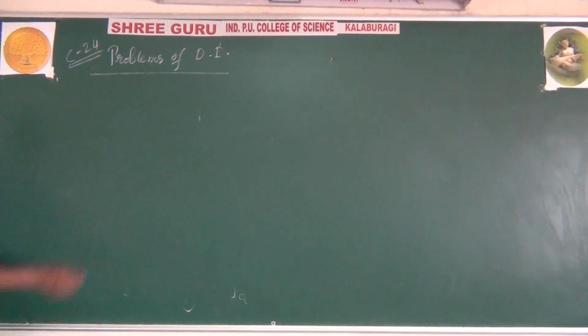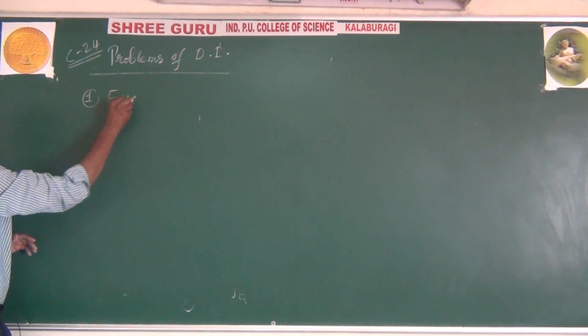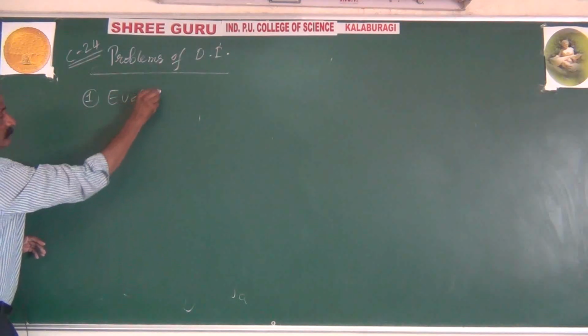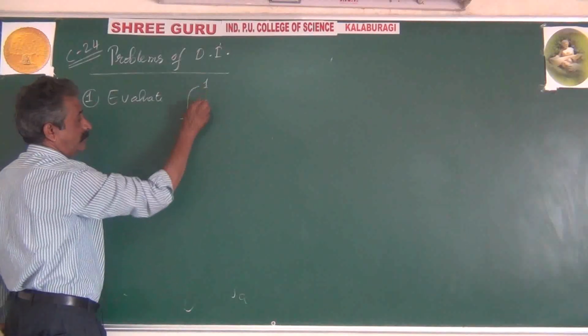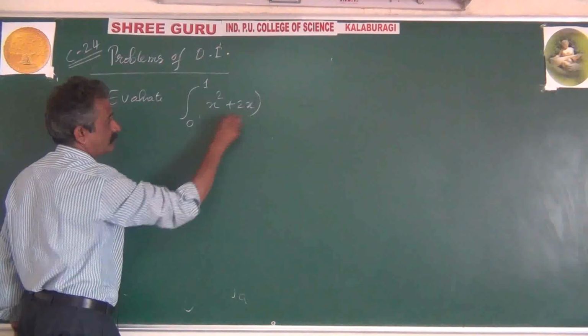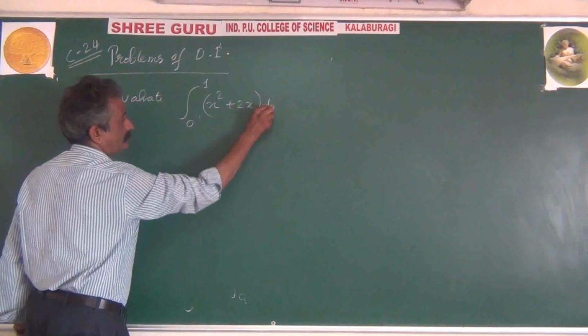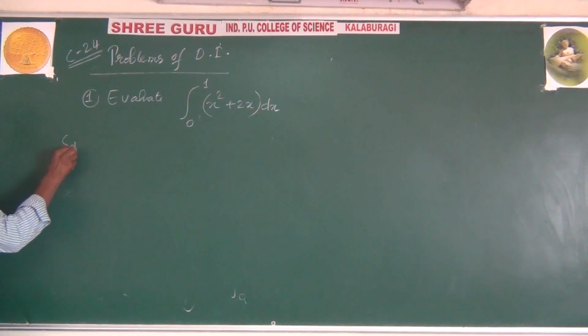First problem, evaluate or find integration 0 to 1 x square plus 2x dx. Start with I as usual.